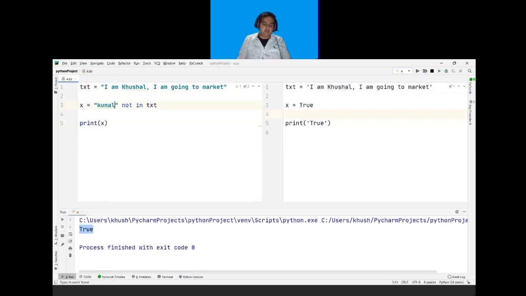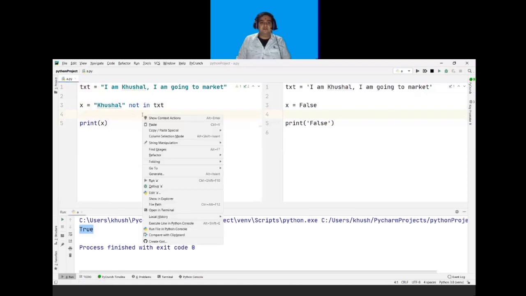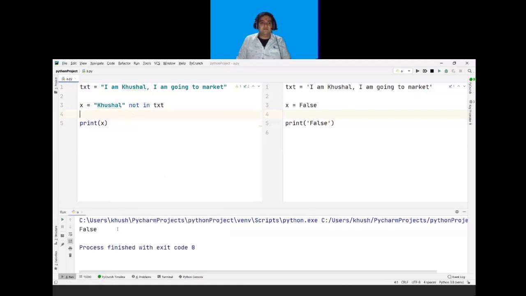And if I mention here Khushal, so Khushal is present in this variable txt, but I am mentioning it is not present. So it will give me the output as false. So if I want to check if a certain phrase or character is present in a string or in my text, we can use the keyword in or not in for that.